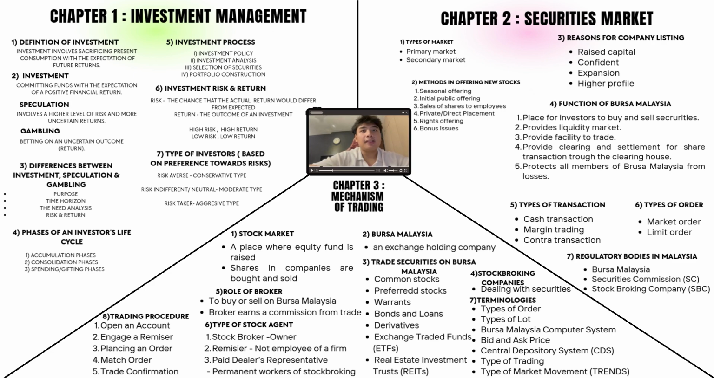So the last subtopic is functions of Bursa Malaysia. First function of Bursa Malaysia is to provide a safe platform for trading shares. Second one is to create liquidity so investors can buy or sell easily. The third one is to ensure fair and transparent trading. The fourth one is to handle clearing and settlement to reduce risk. And the last function of Bursa Malaysia is to give market information to help investors make decisions.